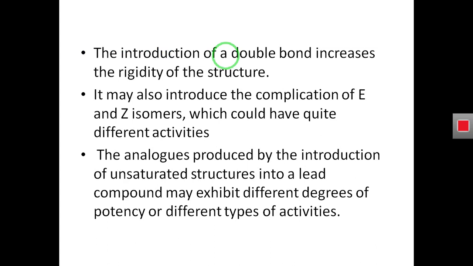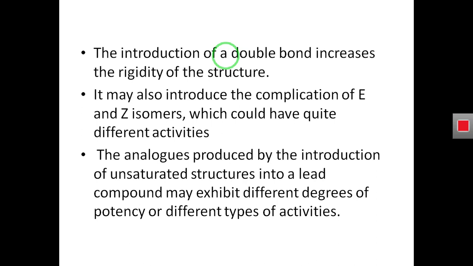But each change that we make in the structure has some drawbacks or some advantages. So if we introduce a double bond in a compound that has single bonds, what will happen? This double bond makes the compound more rigid, so the compound will not fit in the active site and will not perform its activity.